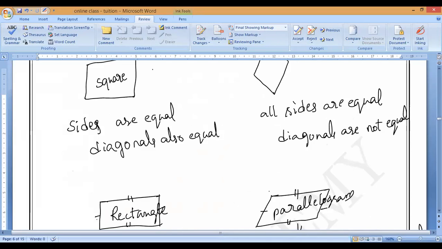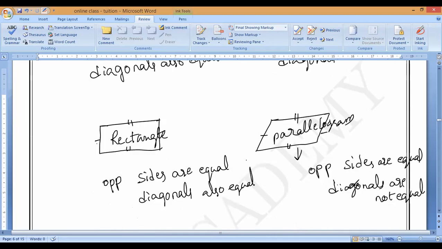Diagonals are also equal. What are the properties of a rhombus? All sides are equal, but diagonals are not equal. Rectangle properties? Opposite sides are equal and diagonals also equal. Yes.